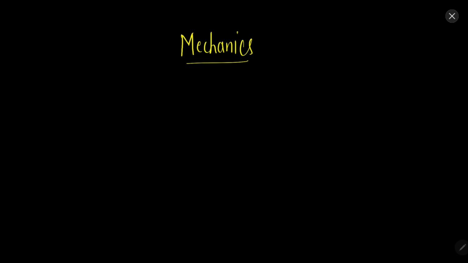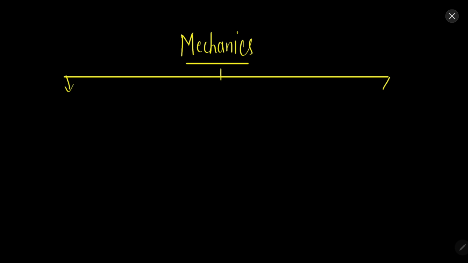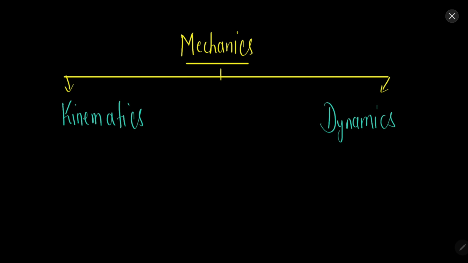Mechanics is the study of motion, and in mechanics we will be studying two main branches. First will be kinematics, and the second will be dynamics. Both of these mean the study of motion. Kinematics means study of motion, dynamics means study of motion. So what is the difference between them?